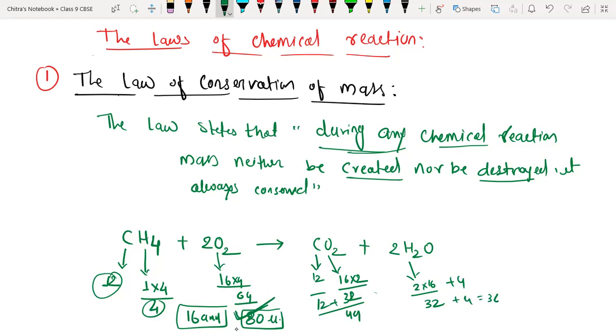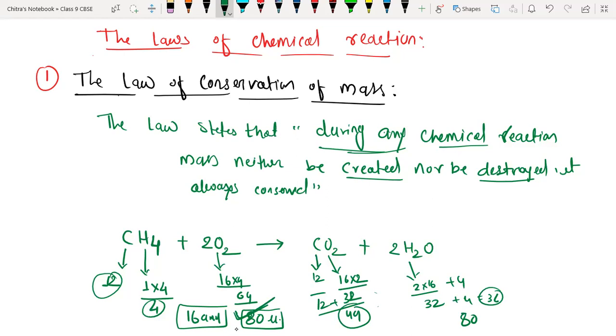Now we have to add 36 and 44. How much is it? 80. Yes. So see here, on both sides we have 80 unified mass. Both sides means the reaction is balanced and the mass is conserved. So in any chemical reaction, mass can neither be created nor destroyed. Hence, the mass is conserved. So this is the law of conservation of mass.